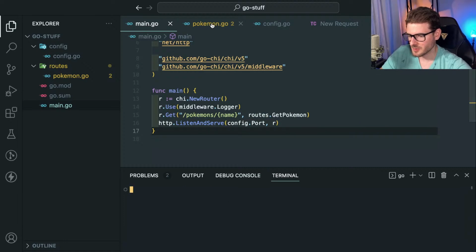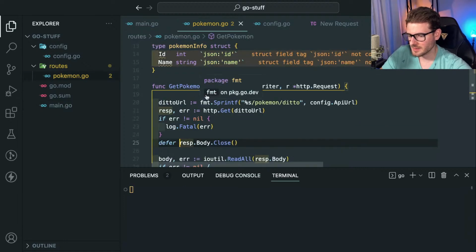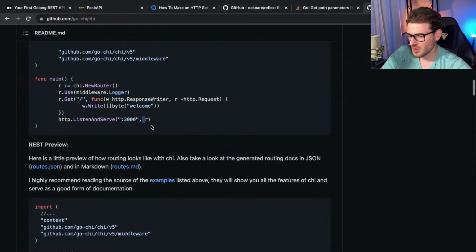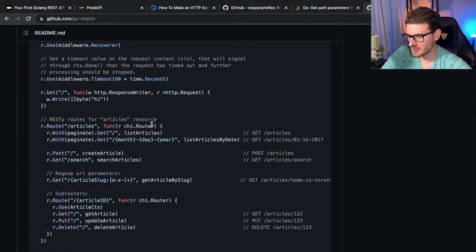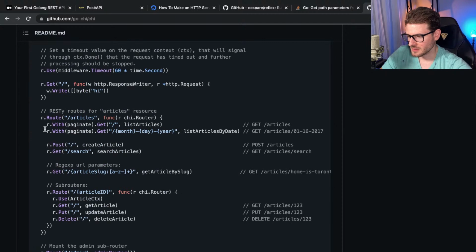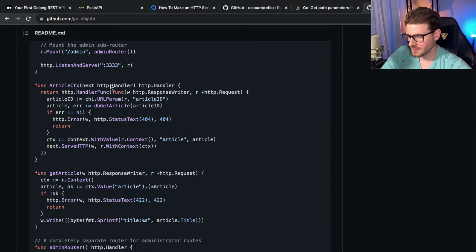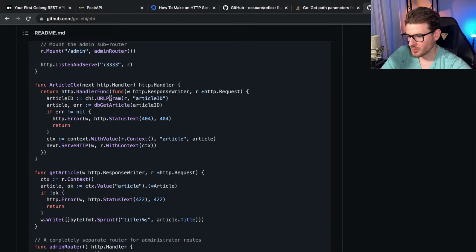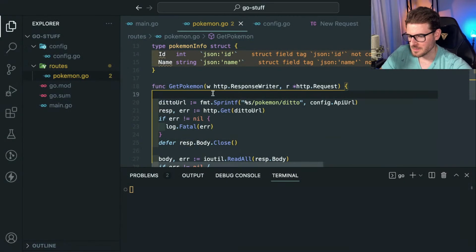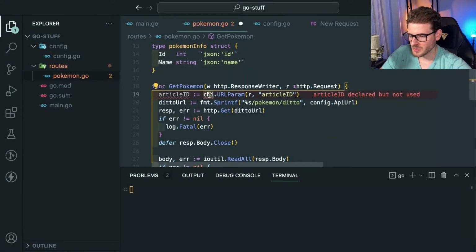That should start the server, but now we have to get that actual path parameter that we called name. So let's look down here at how they do that. URL parameter, that's probably how you do it. So let's do that, and let's say R, and then we'll say name. I'll say Pokemon name.